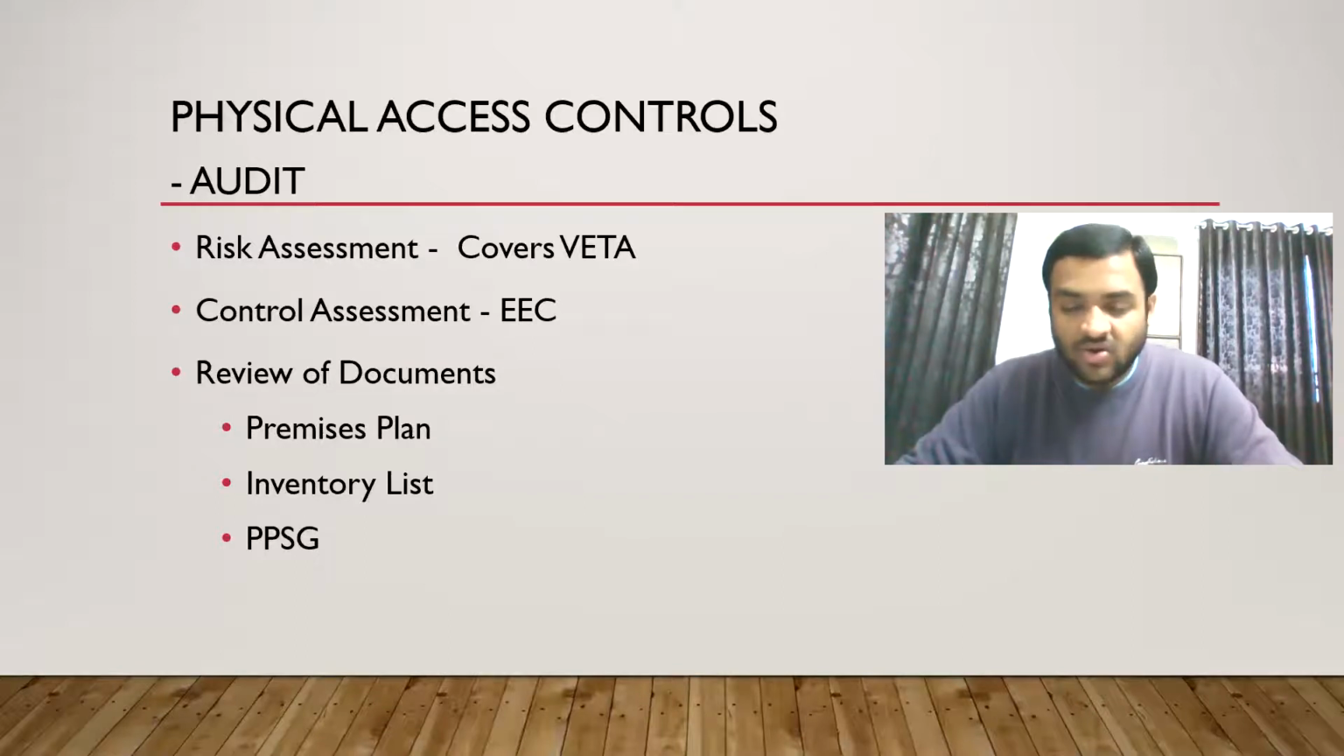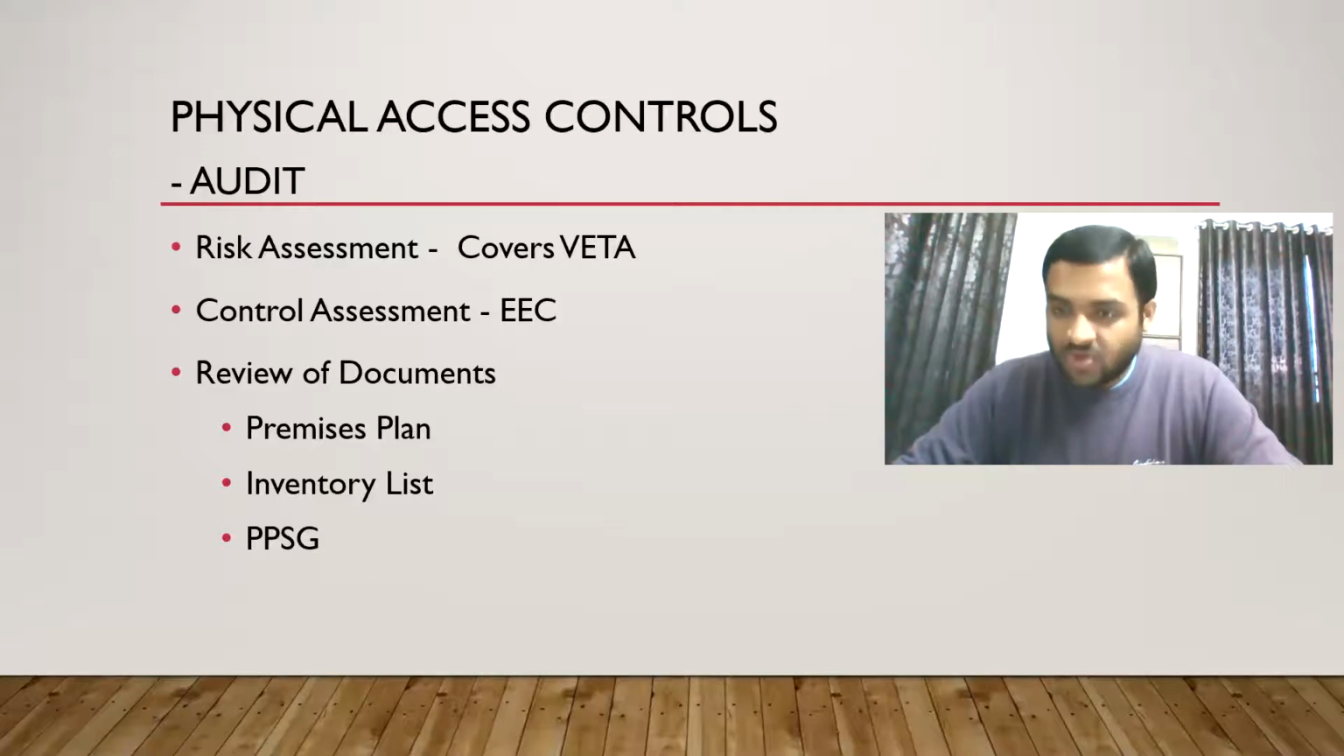After that, control assessment. We will see whether the controls are EEC. What is EEC? Existent, effective, and continuous in their approach. We will see whether controls are there in the organization, whether they are covering all the areas or not, and whether they are existent, effective, continuous or not. Okay, only that much you have to see in case of physical access controls.